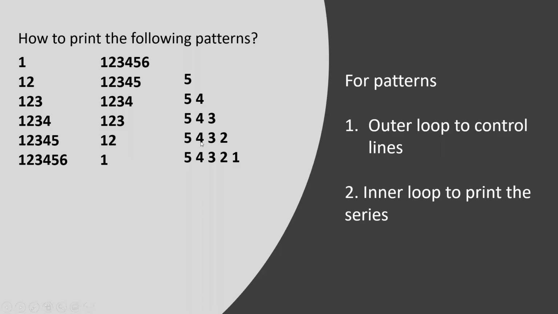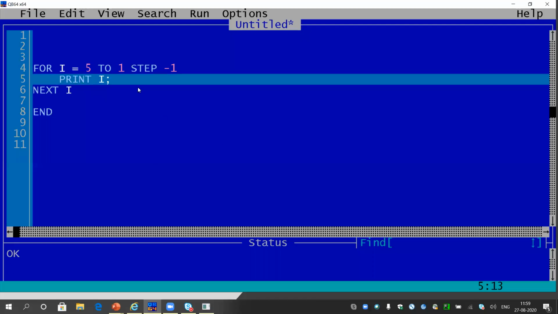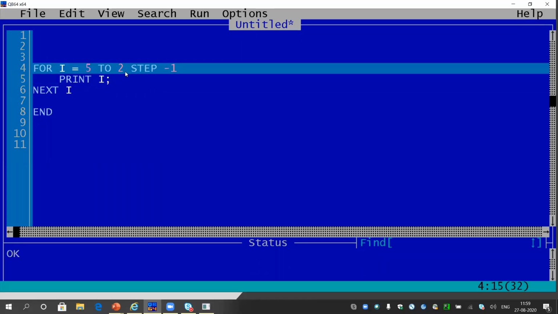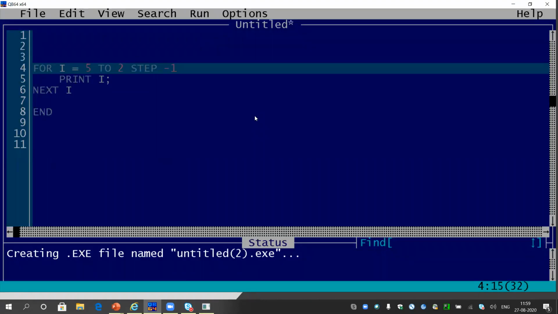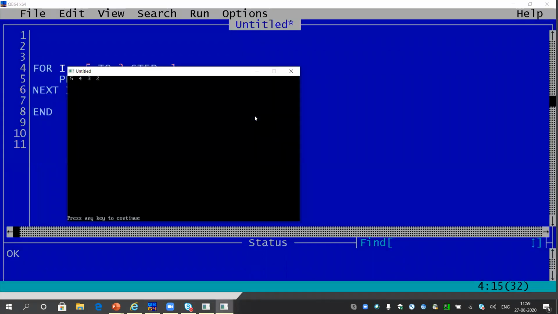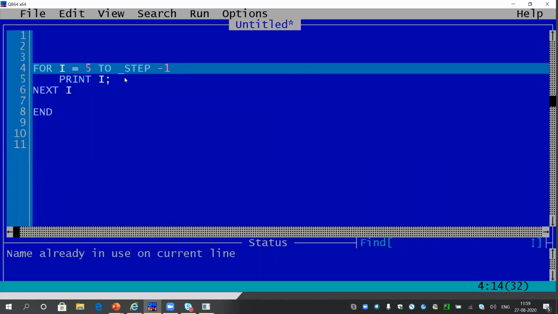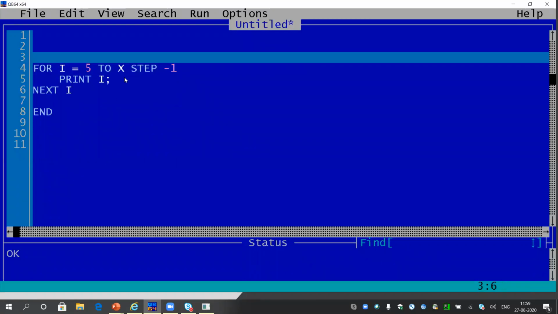Now the next largest line is 5, 4, 3, 2. So how to print that? I will choose 5 to 2, and let me run. Whenever the value here is 1, it will print the last line. If I give value 2, it will print the second last line. So rather I will give x here, and the value of x should end at 1, so that the last line will be printed at last. So I will be giving 5 to 1.